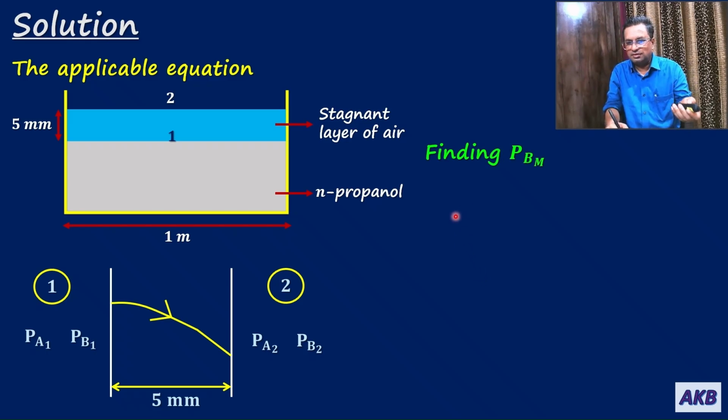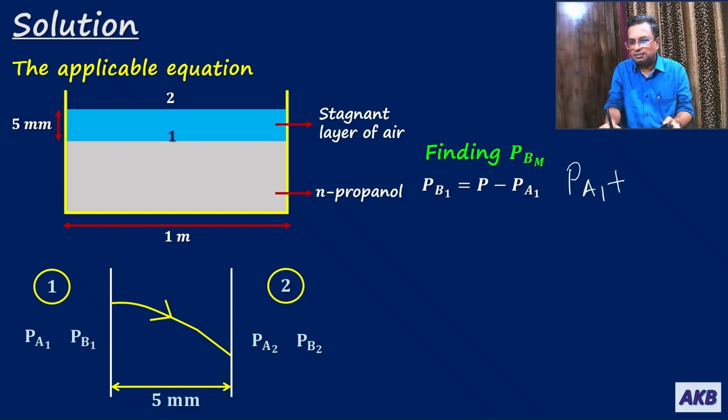Now we got PA1 and PA2. Next step is finding PBM. For that, PB1 is equal to P minus PA1, because at plane 1 the sum of partial pressures is equal to total pressure. So PA1 plus PB1 is equal to total pressure, which means PB1 is P minus PA1.